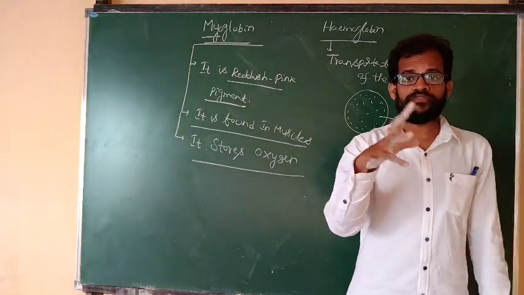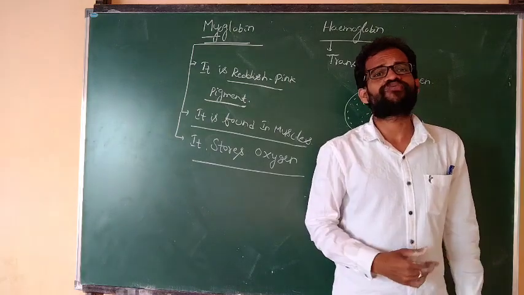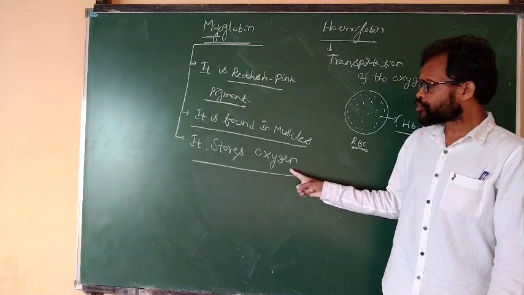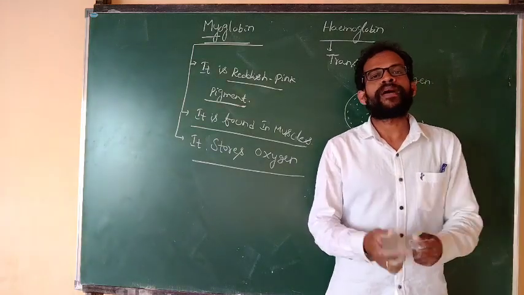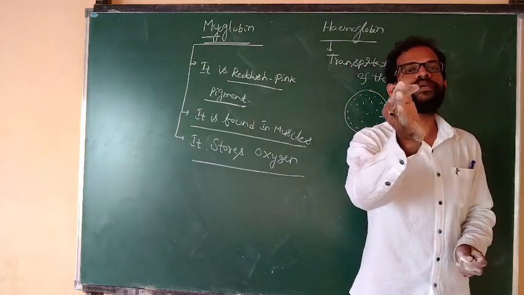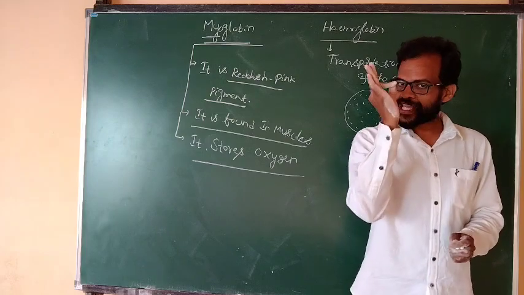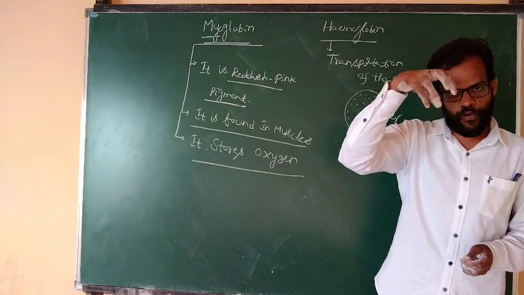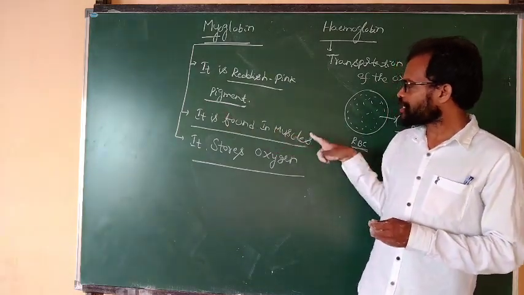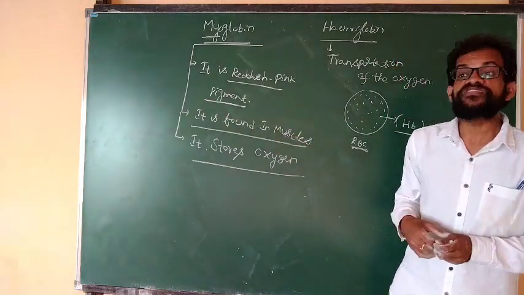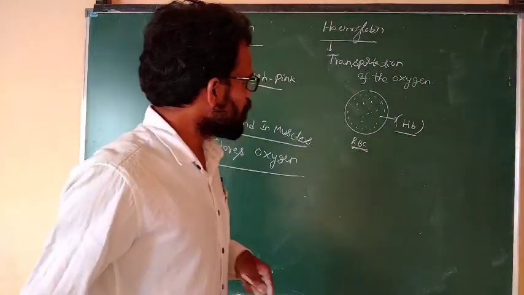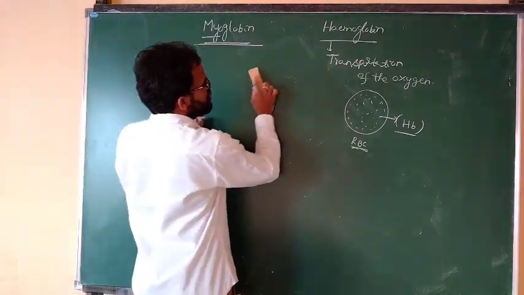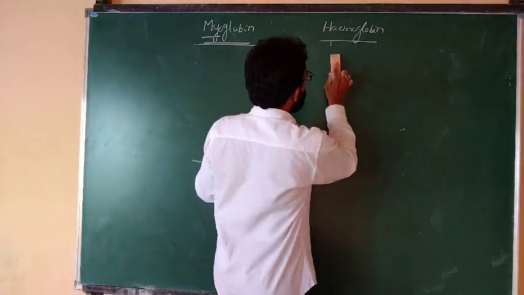More oxygen is stored in the case of red muscle fibers. The red muscle fibers have more myoglobin. More myoglobin means they store more oxygen. More oxygen means they participate in aerobic respiration. Myoglobin is a reddish pink pigment found in the muscles, and it stores oxygen. And also, see here is an observation of myoglobin and hemoglobin.